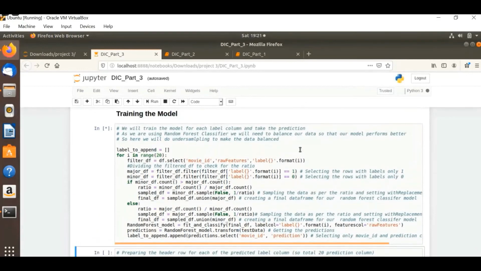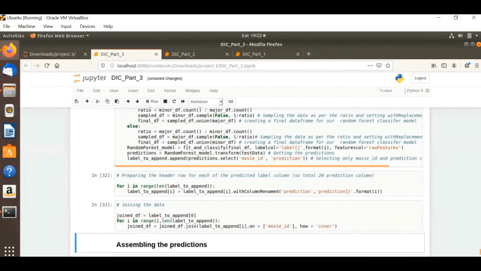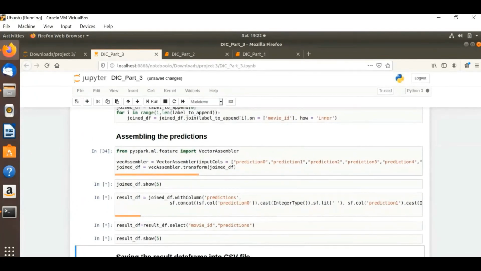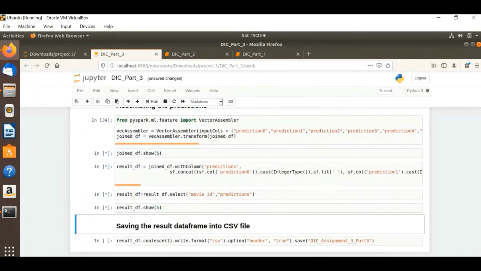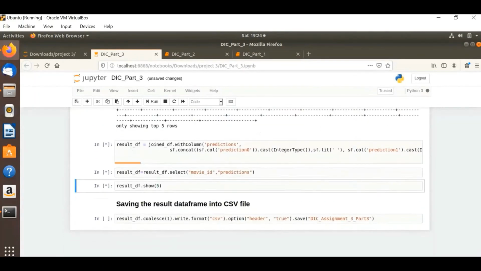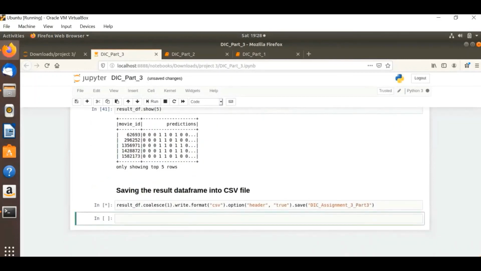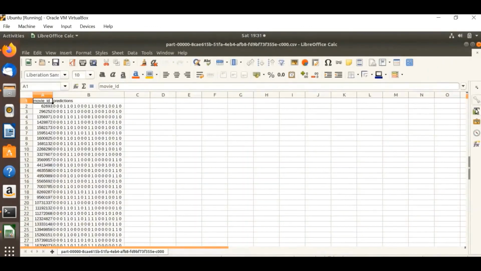We also will be generating the 20 predictions for each model, and finally doing the vector assembly and exporting it to CSV. So here's the CSV generated.